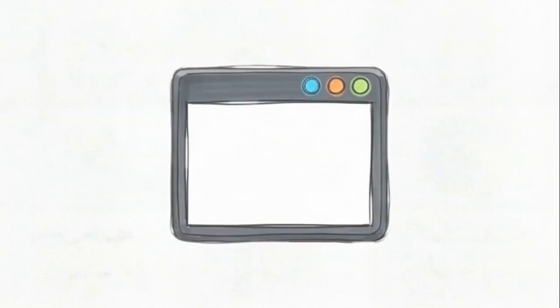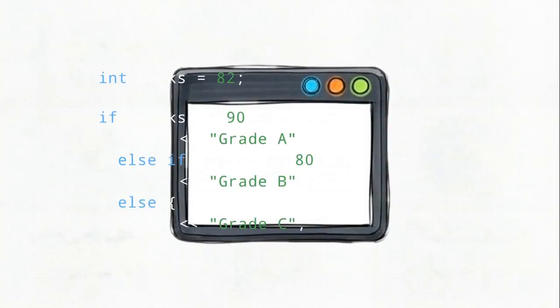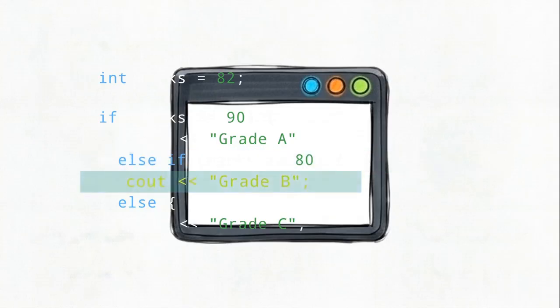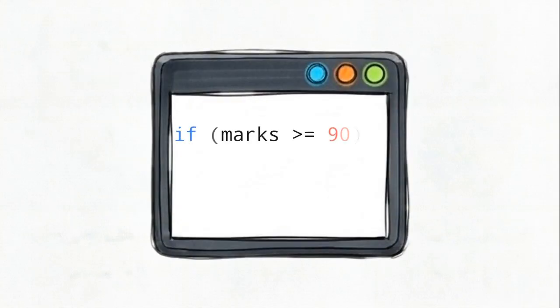Don't forget that else-if structure is a sequential execution model. If we need to assign a student a grade of A, B, or C, the logic checks each block sequentially. The program moves down the conditions, skipping any false conditions, and executes the code block only at the first step that evaluates to true.